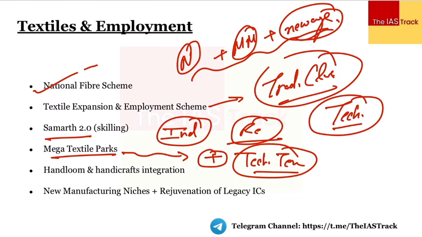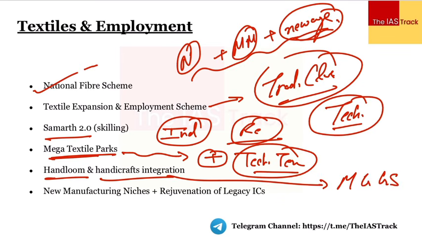We'll have to make sure कि ये जो भी हमारे textile parks हैं, they compete among each other, and then the government would definitely provide the incentive also. ठीक है. Next thing which the government is focusing upon, the handloom and the handicrafts integration. The government is thinking to come up with a new initiative which is the Mahatma Gandhi Gram Swaraj initiative.